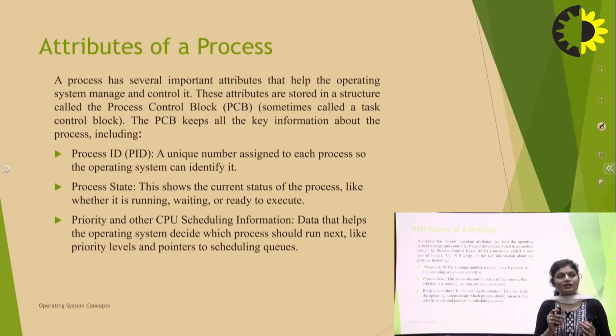Next, priority and other CPU scheduling information. This is data that helps the operating system decide which process should run next, like priority levels and pointers to scheduling queues. CPU scheduling is used for scheduling processes and allocating the CPU on the priority basis of the process: which process runs on the CPU, which process is held for input output, and all other things.